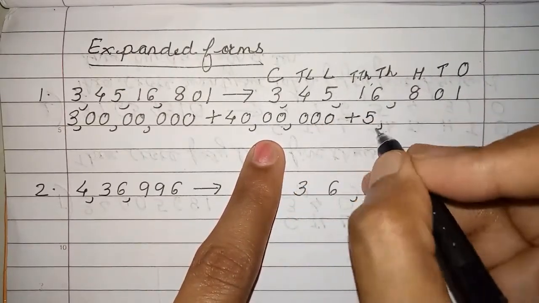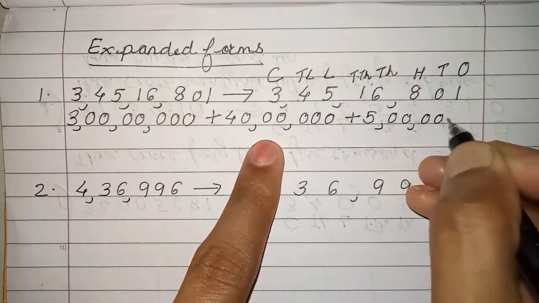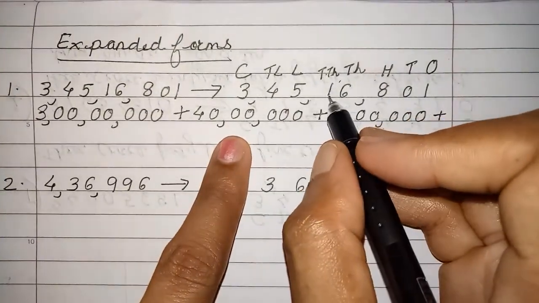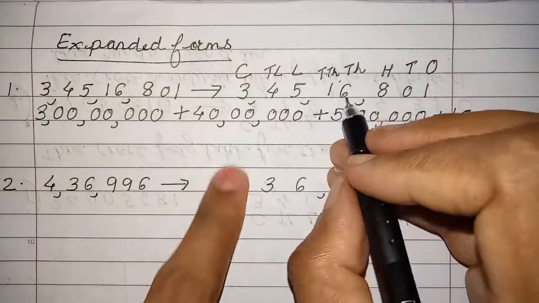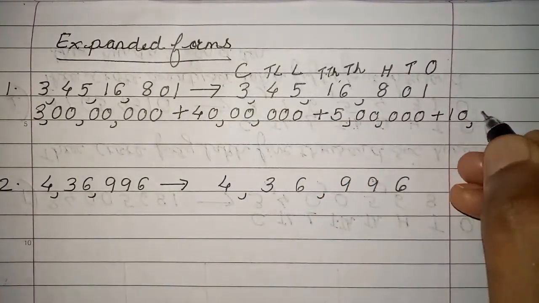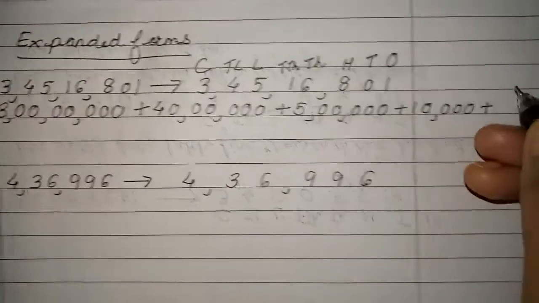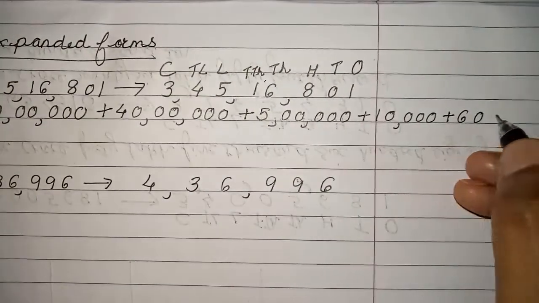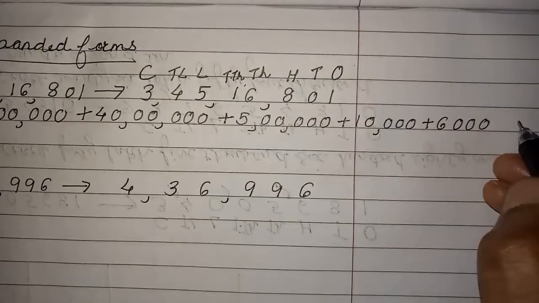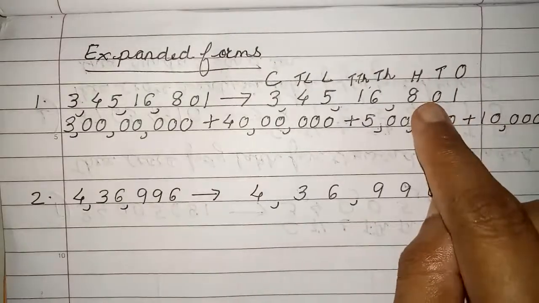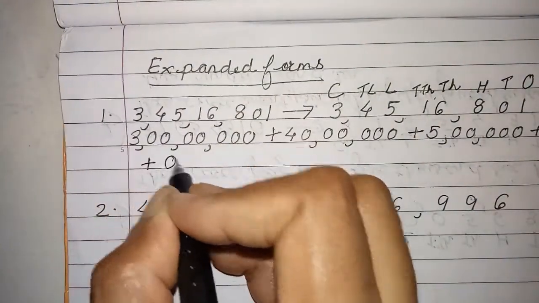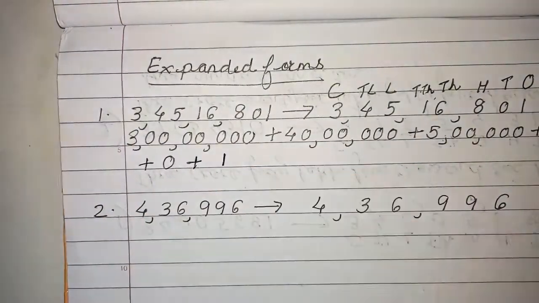That means 5 lakh. Plus, now this is 1, 10,000. Or you think like this, 1 and all zeros. Plus, 6 and all zeros. Then, 8 and 2 zeros. Okay. Then you have 0 here, children. So, write here 0. Then you have 1.